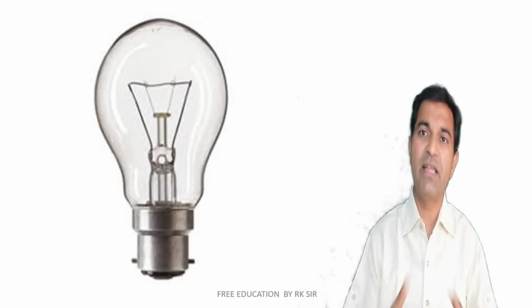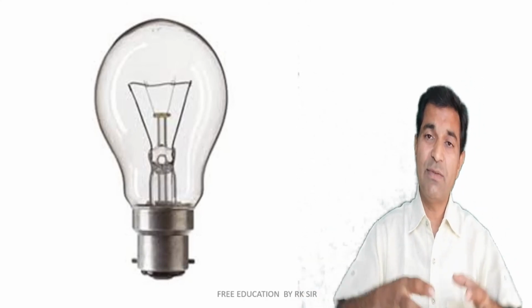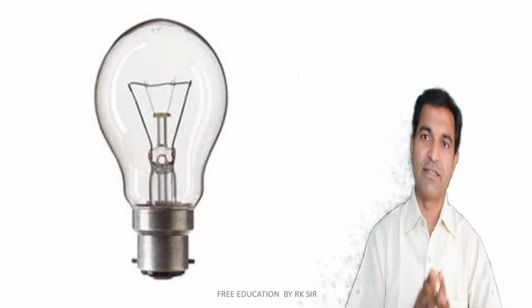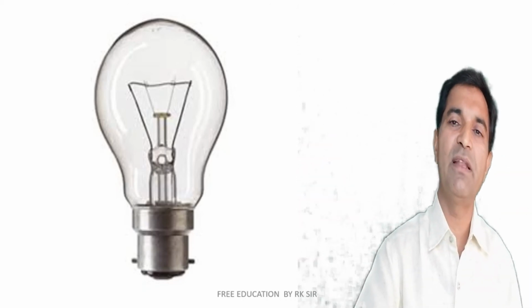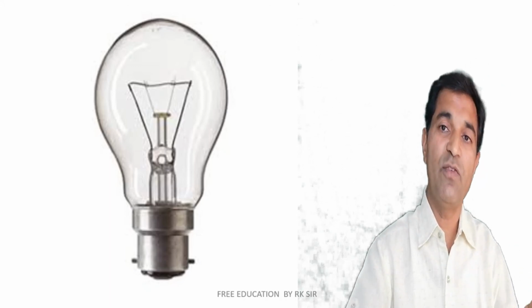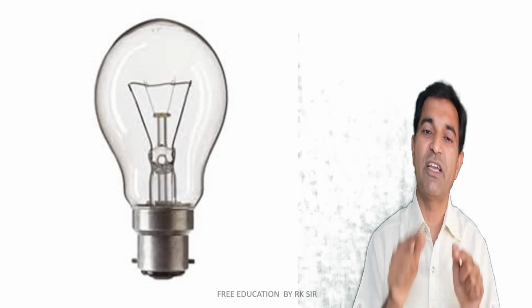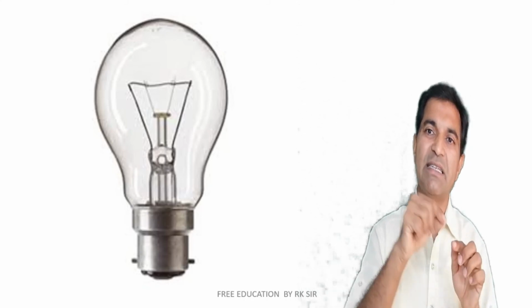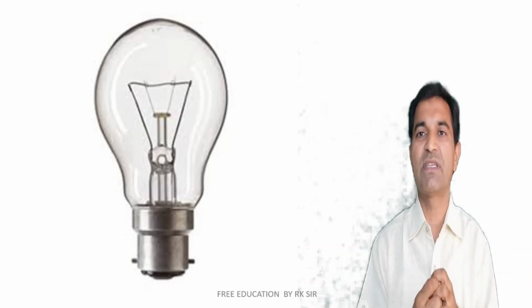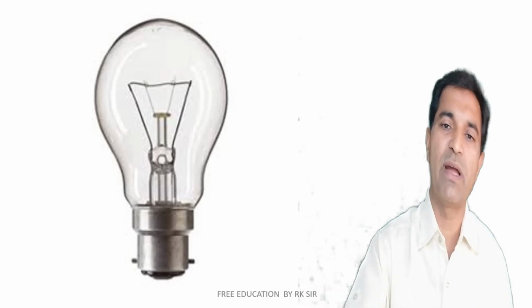For example, when you are burning wood, it gives heat, but also as a side product it gives light energy, right? The same thing is applicable in this lamp, but actually it is inefficient because we need light energy, but actually it is burning. Burning means it is giving heat, and as a side product it gives light energy. So now advanced forms of light sources like LED and CFL have come into the market.